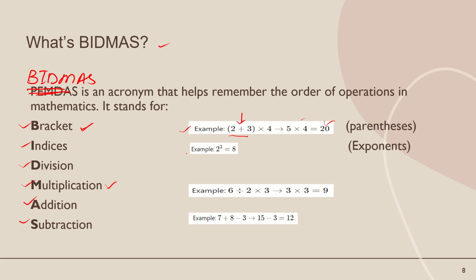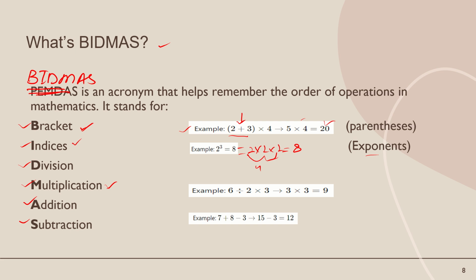Now indices. Indices are also called the exponent. 2 raised to the power 3. 3 is the index power. Okay. 2 raised to the power 3 we can write as 2 cross 2 cross 2, because 2 power 3 means multiply the same number 3 times. 2 times 2 is 4, 4 times 2 is 8. Clear? So this is indices.